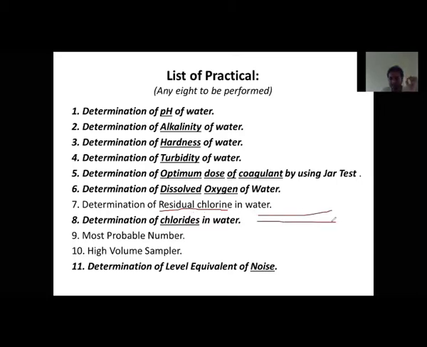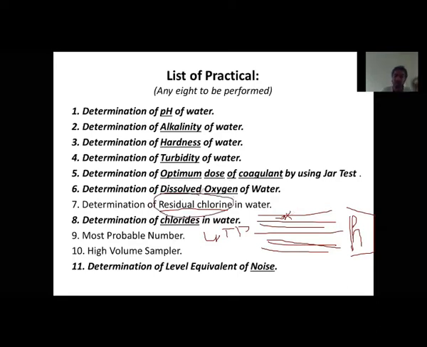Now, why is it necessary? Say, for example, this is a distribution system. This is the water treatment plant, and here is your house, home. In this distribution system, we require chlorine in the water. What is the reason? Say, for example, this pipe may get busted, or there might be some leakages in the water. So what happens? Any kind of microorganism or bacteria intrudes into this distribution system. Whenever this microorganism gets into the system, it is going to disturb the condition of the water. So to kill this microorganism, we require residual chlorine in the water distribution system. So that's the reason for it.